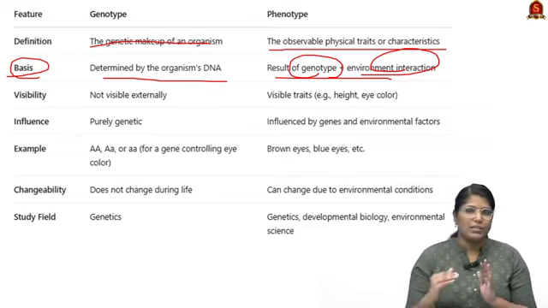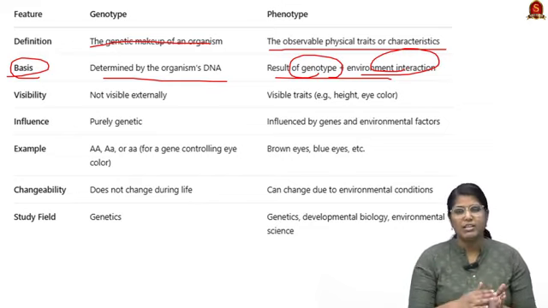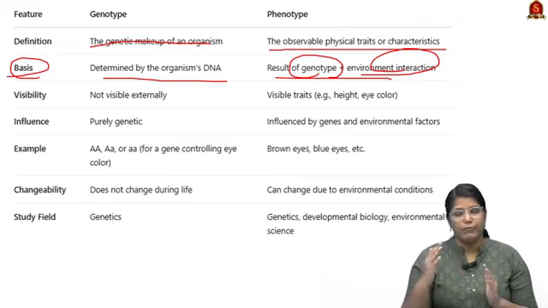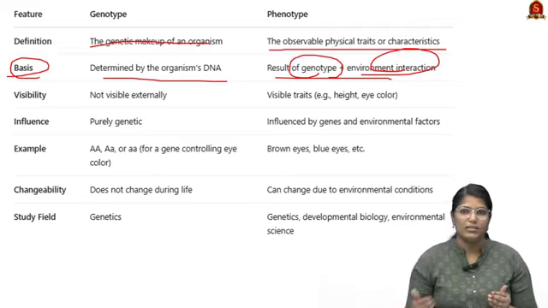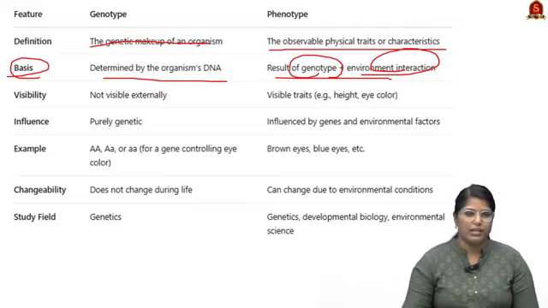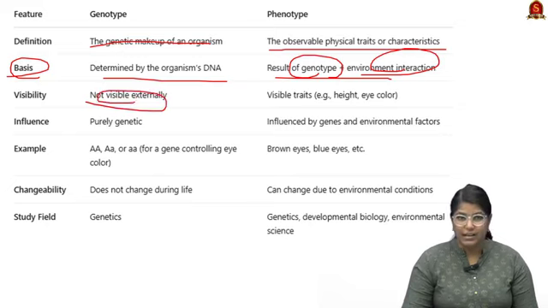A very good example is this migration. This migration is a very good example of phenotype when it comes to insects, birds as well as butterflies. When we talk about visibility, the genotype is not visible externally, but the phenotype is visible through height, eye color and so on.